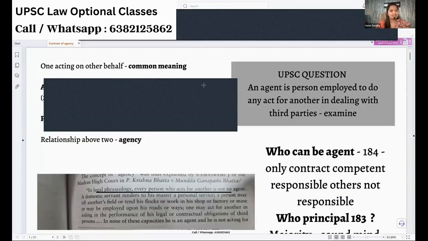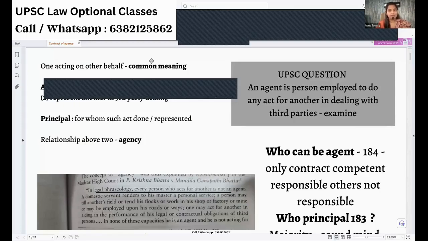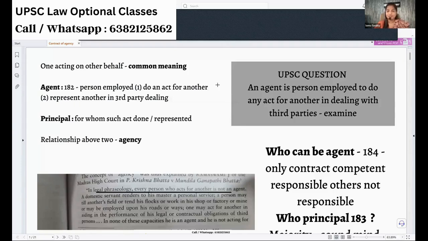We all will think a person who is acting for us or doing any work for us is our agent. Oh, it's not so. See, a servant is also working for us. Maybe we have a maid, a couple of house help. Instead of you cleaning your room, instead of you cooking something, your maid is doing all these things. Can we call that maid your agent? No, they come under the head of servant. So the keywords for defining agent are very, very important. One acting on behalf of the other is the common meaning of agent.